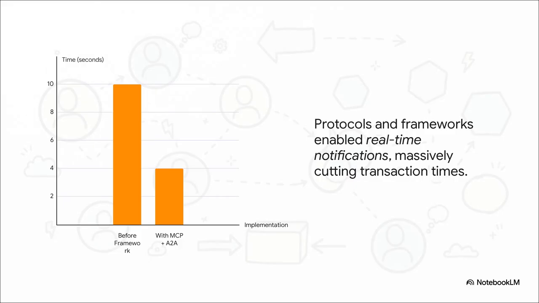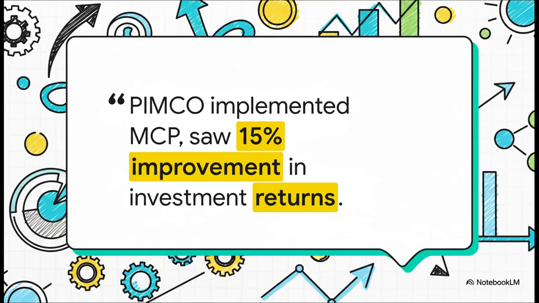But on the flip side, when you get this architecture right, you see massive gains. Look at this example from financial services. Before, their agents were just polling a shared database, which took up to 10 seconds per transaction. But after they implemented protocols and a framework, real-time notifications cut that time by 60%. And these are not just theoretical wins. Major firms, like the investment giant PIMCO, are seeing real, measurable financial returns. They saw a 15% improvement in investment returns just by using MCP. It ensured their data analysis agents could reliably and quickly get to all these diverse financial data streams, which led to way more accurate and timely decisions.